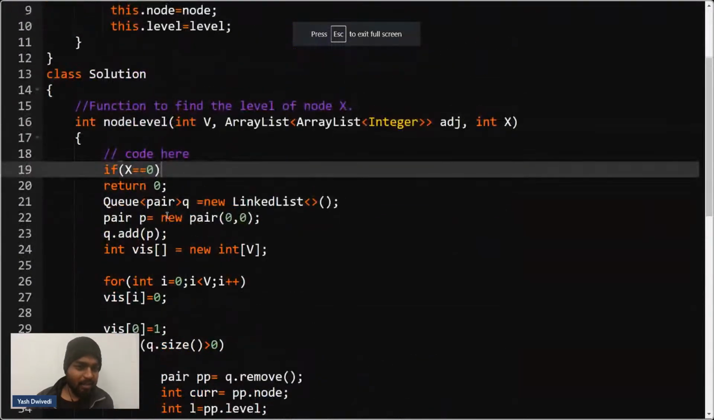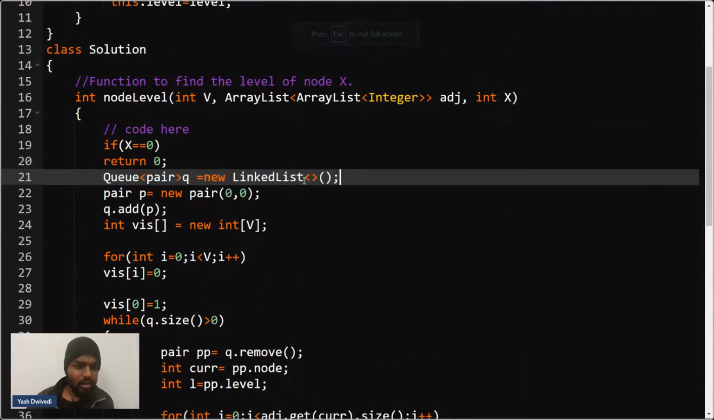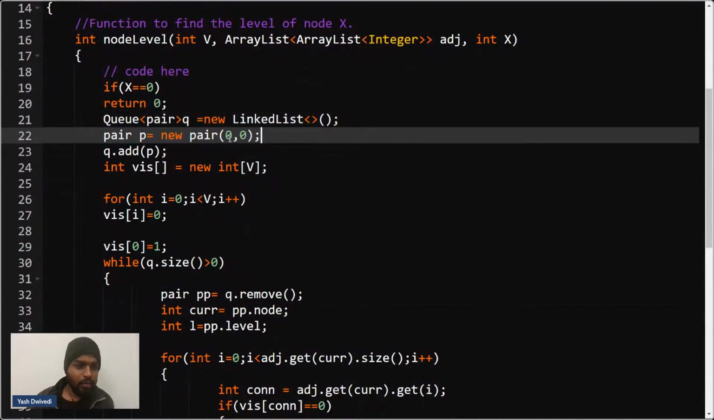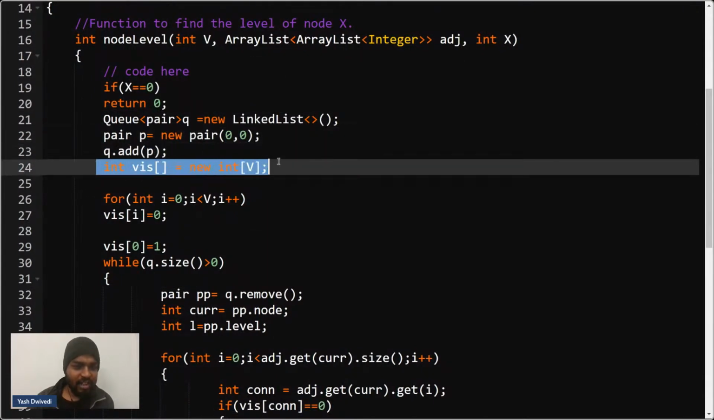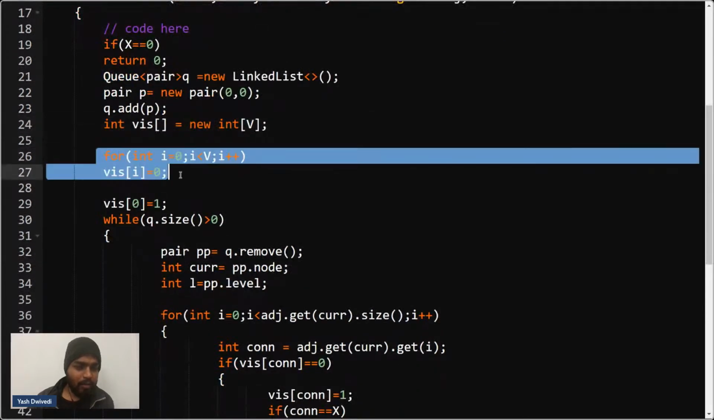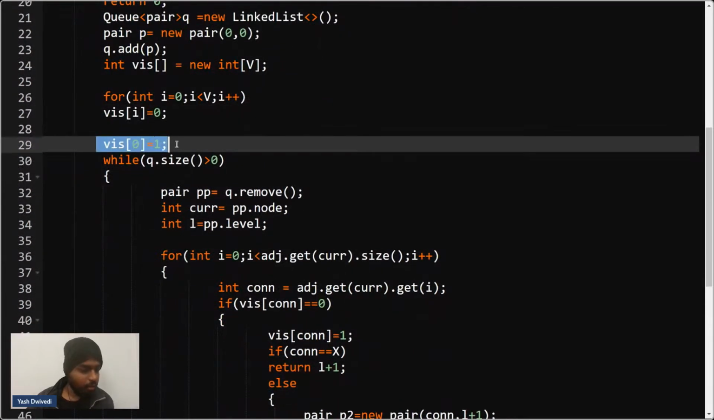Okay, so basically I'll have this pair. So this is the queue declaration. Then this is how I'll make a new pair. Okay, so the new pair will be obviously 0 comma 0, and then I'll add this pair. I'll have a visited array for v nodes. Initially I'll mark all of them as 0, then I'll mark the 0th node as visited.